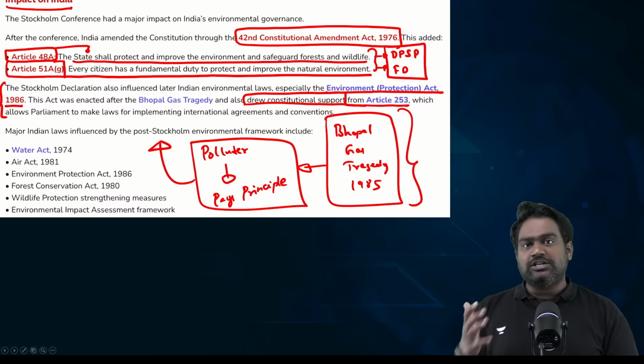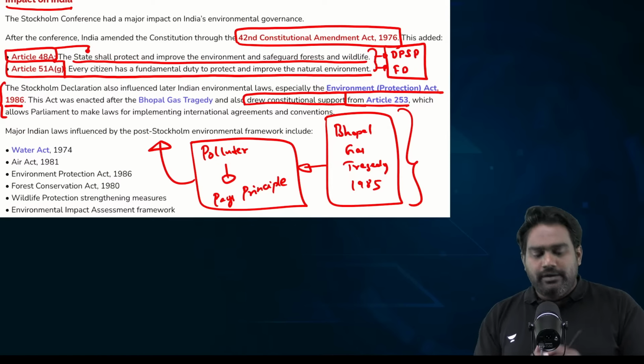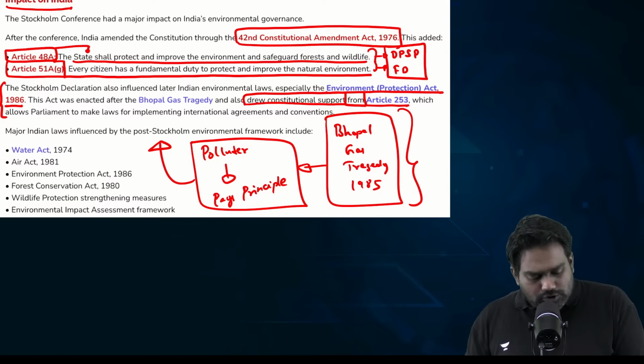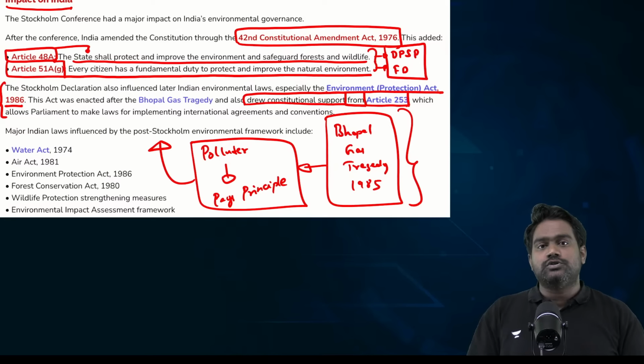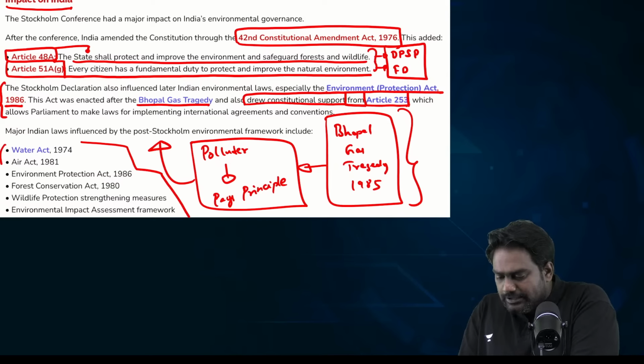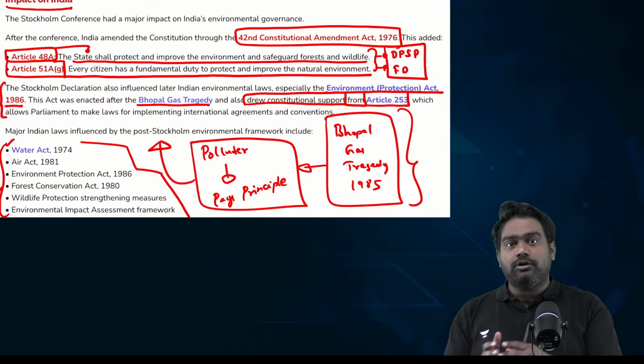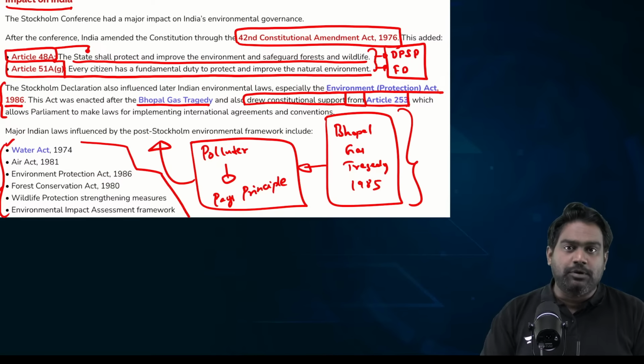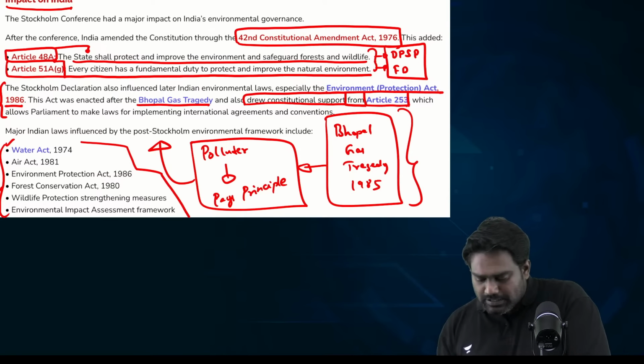To bring out this legislation, the Parliament relied on the powers of Article 253, where India fulfills its international obligations and uses the authority of Article 253 to enact laws that can override a state jurisdiction as well. So this has inspired our legislative framework as well, from the Water Act to the Air Act that combat water and air pollution, to the Forest Conservation Act, and the Environment Protection Act, as I mentioned.